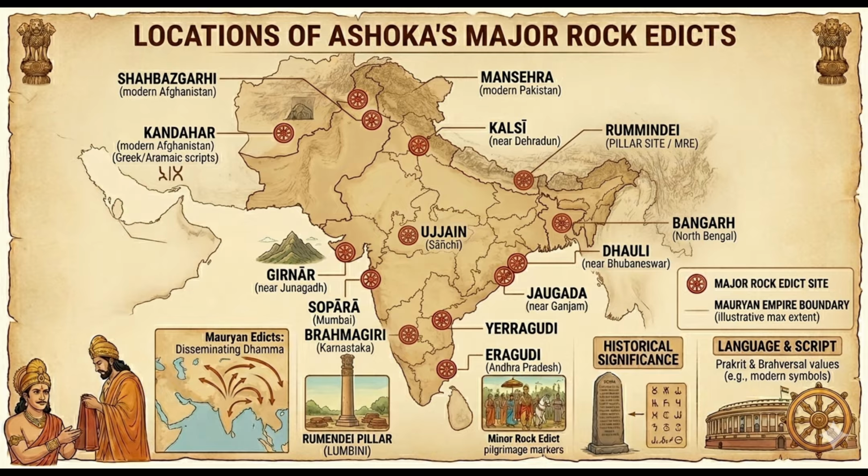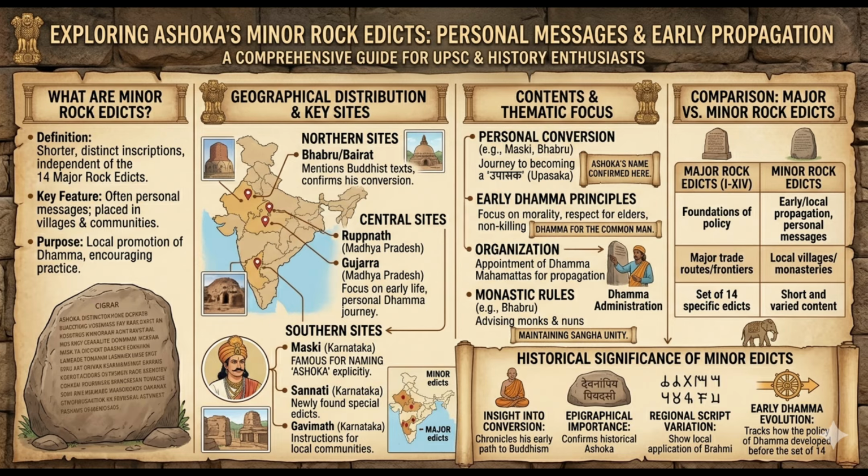Now coming towards minor rock edicts, these are shorter inscriptions that mainly reflect his personal beliefs, conversion to Buddhism and practical aspects of Dhamma, and these are less elaborate than the major edicts. They are found mainly in remote and interior regions of the empire. Let us see how they are geographically distributed. They are divided mainly into three sites: northern sites, central sites and southern sites.